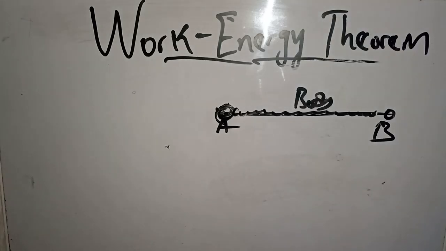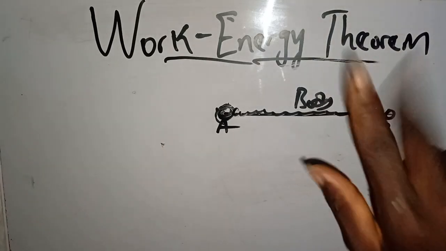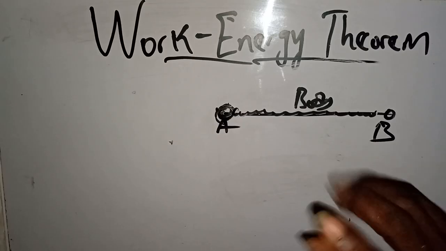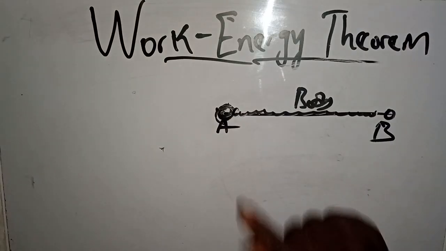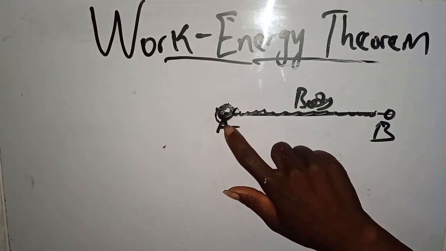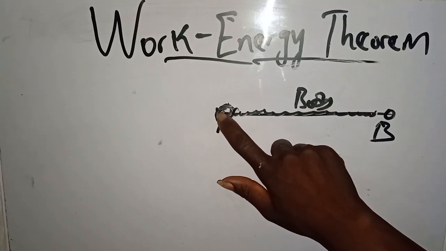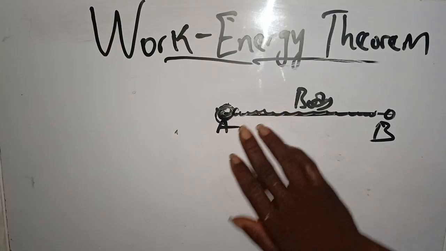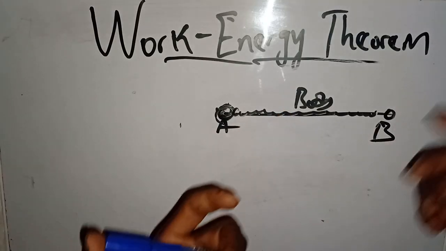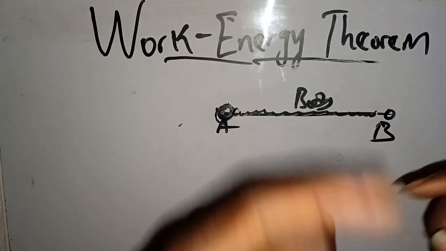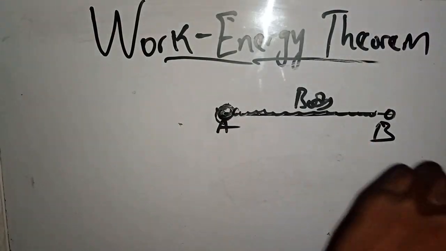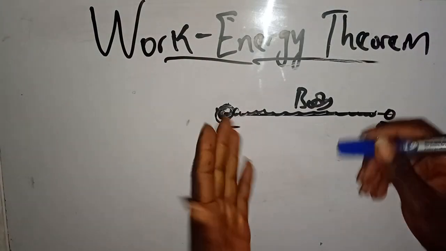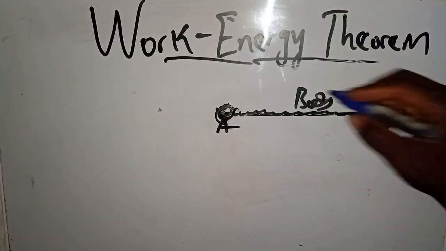Because velocity changes, initially it was at rest, so velocity is 0. And when the body starts moving, the velocity is no longer 0. So there's a change in velocity, and because there's a change in velocity, there is a change in kinetic energy, since the mass remains the same, as we are still referring to the same body.